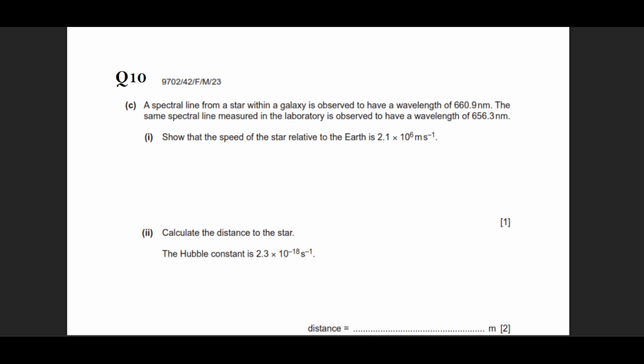Okay. Let's move on to question number 10, taken from February-March 2023, paper 4.2. It says that a spectral line is observed to have a wavelength of 660. The actual wavelength is 656.